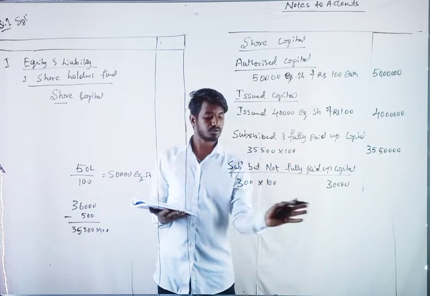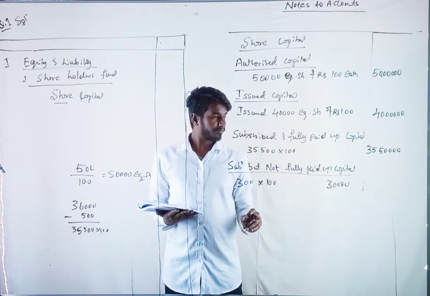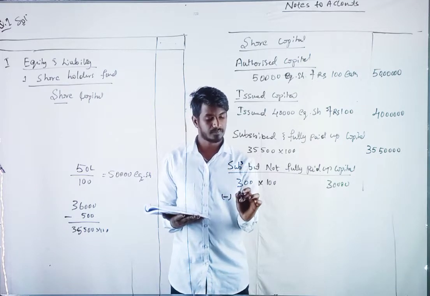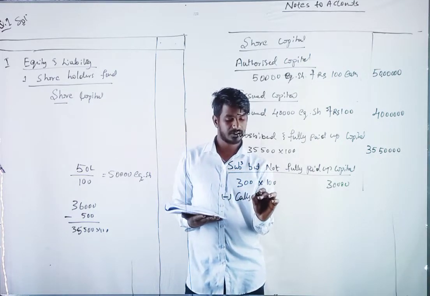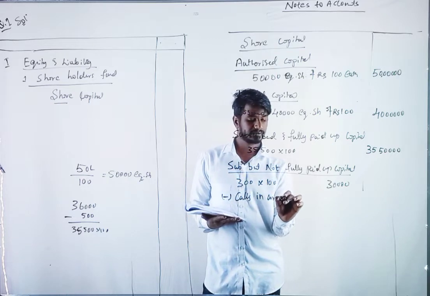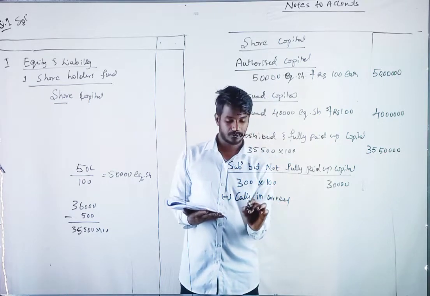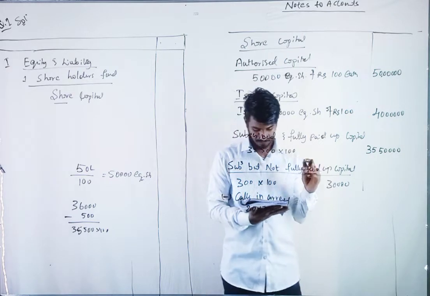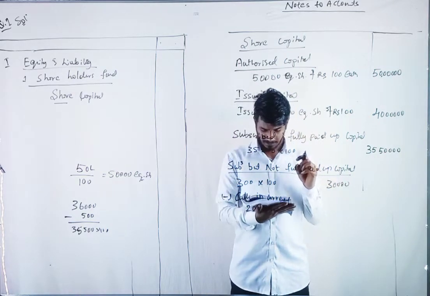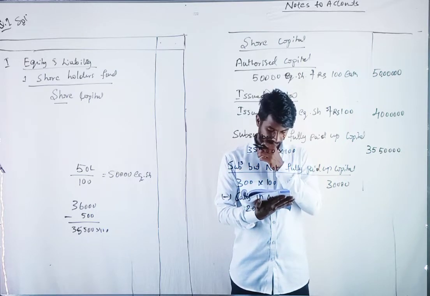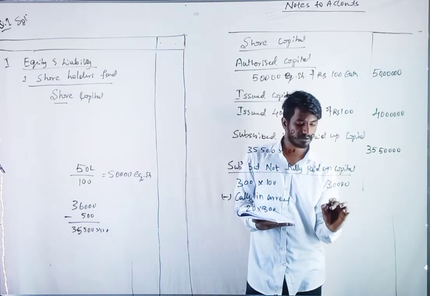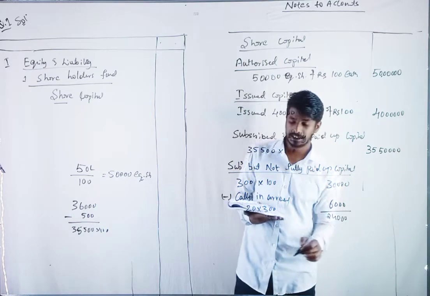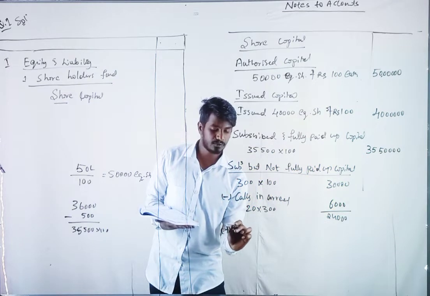And out of that, calls in arrears: 20 rupees per share into 300 comes to 6,000. Total 24,000 remaining is there, and we will add forfeited shares.